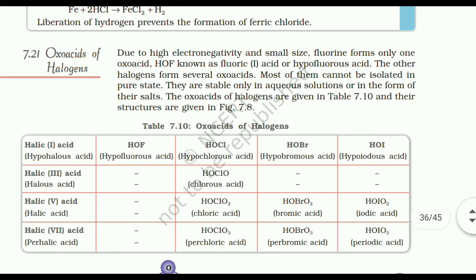7.21 Oxoacids of halogens. Due to high electronegativity and small size, fluorine forms only one oxoacid, that is HOF, known as fluoric acid or hypofluorous acid. The other halogens form several oxoacids. Most of them cannot be isolated in pure state. They are stable only in an aqueous solution or in the form of their salts. The oxoacids of halogen are given in table 7.10 and their structures are given in figure 7.8.